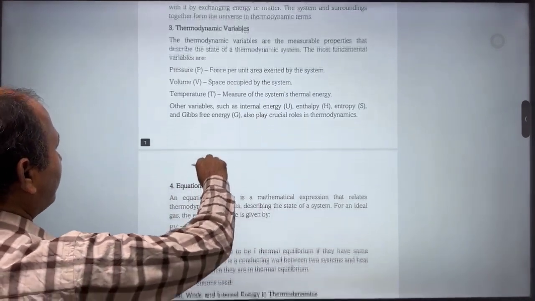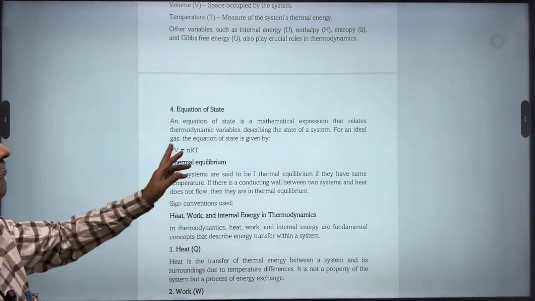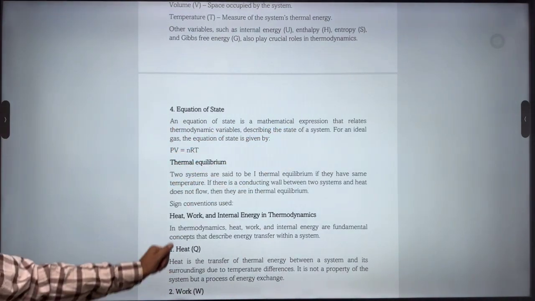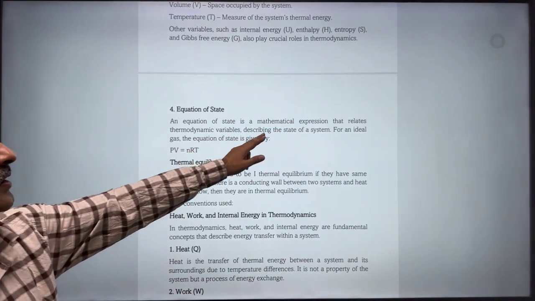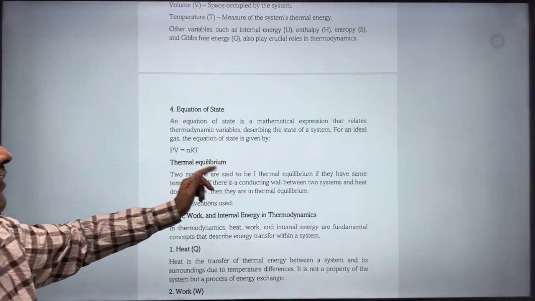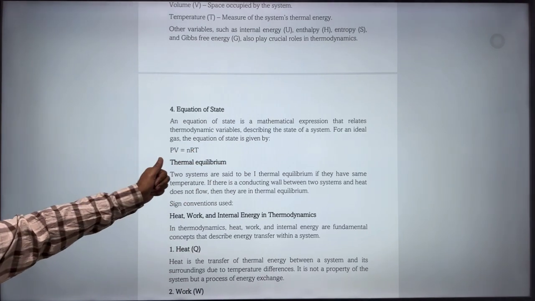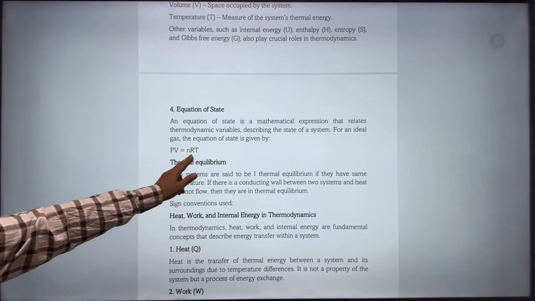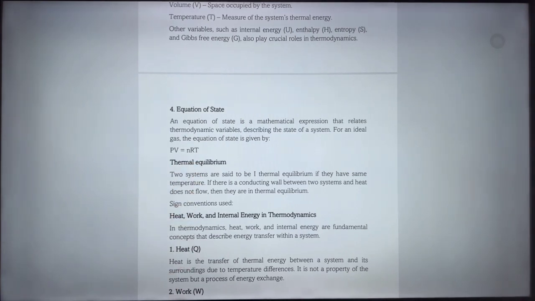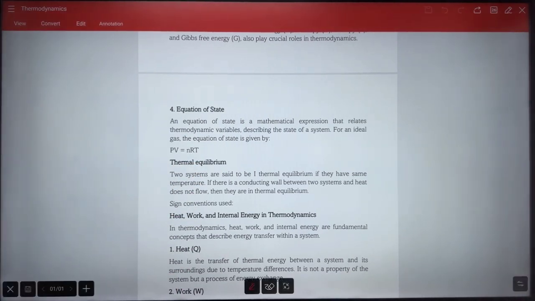Now let's see the equation of state. An equation of state is a mathematical expression that relates thermodynamic variables describing the state of a system. For an ideal gas, the equation of state is given by PV equal to nRT. P, you know, is pressure, V is volume, n is the number of moles, R is the gas constant, and T is temperature.